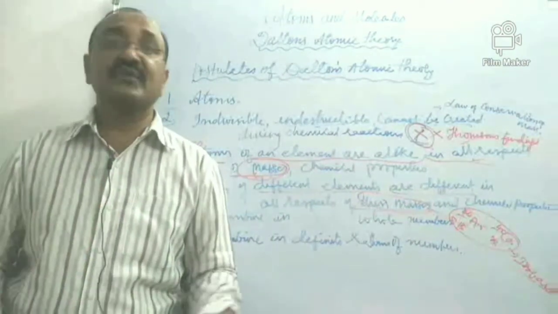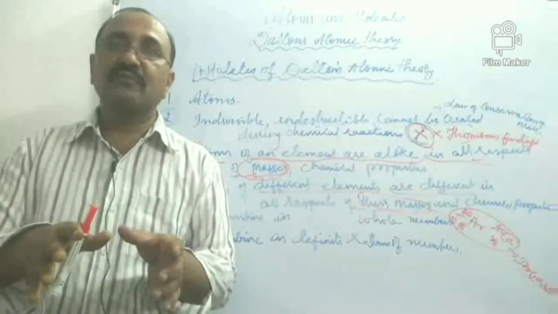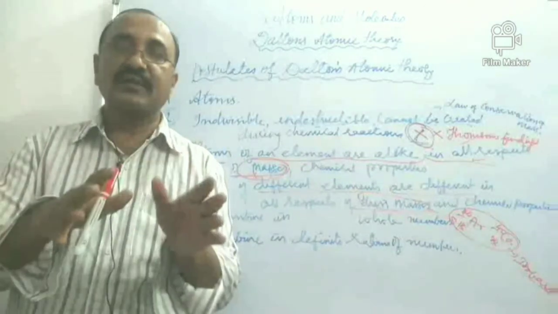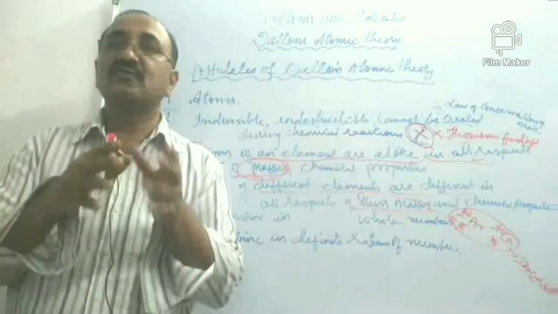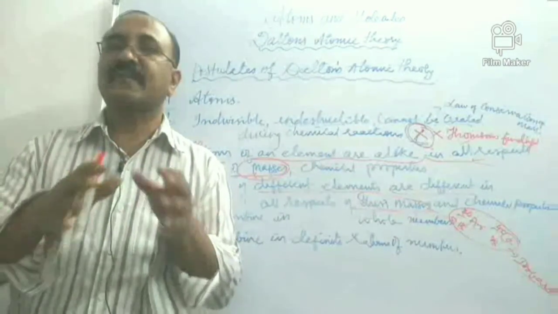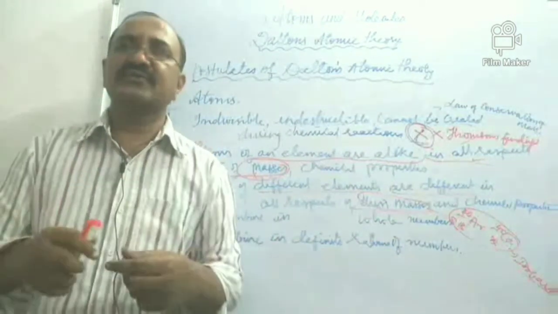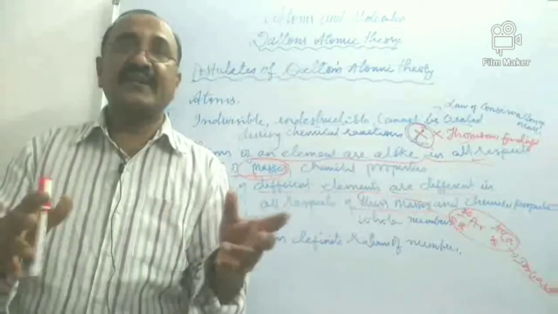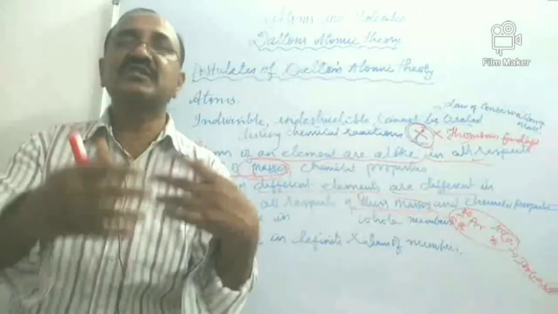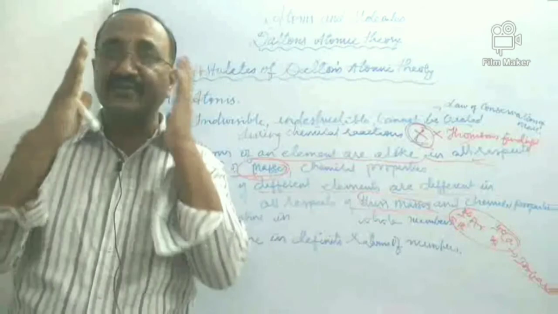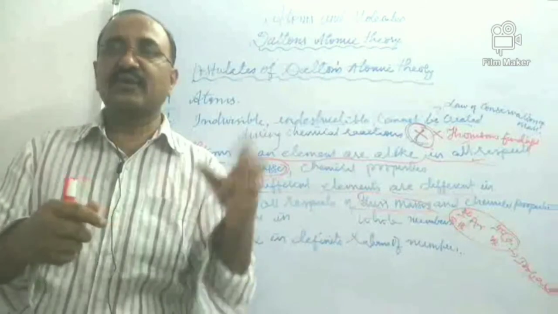And for your information, atom can be destroyed also. Is it possible? Yes, there are divisions made in atoms by way of what are called nuclear reactions. That's not complete destruction, but it can be divided. The atom can be divided into fragments, and that causes what is called explosion. That explosion and continuous fission chain reactions give a lot of energy that we are at present tapping from what are called nuclear reactors.